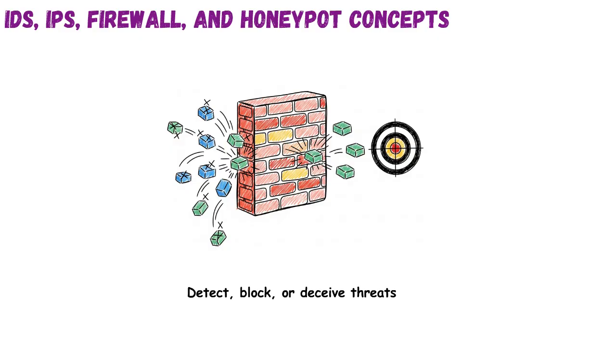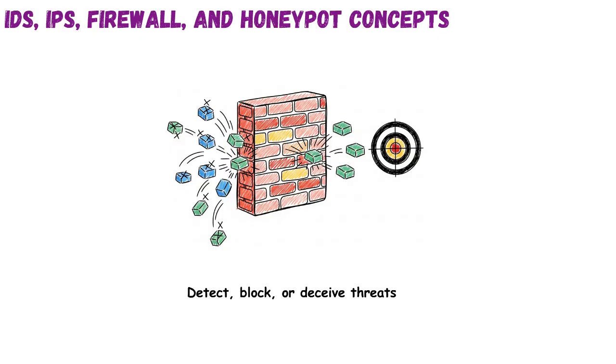These technologies form layered defenses in modern networks. IDS detects anomalies, IPS reacts instantly, firewalls regulate traffic, and honeypots bait attackers. While each serves a different role, together they reduce attack success rates. Understanding their functions is essential for both offense and defense.